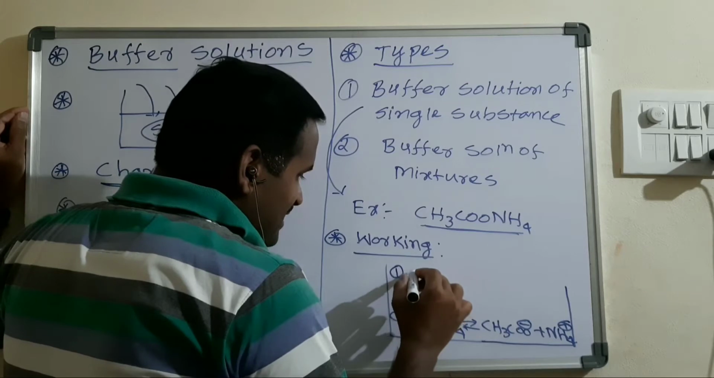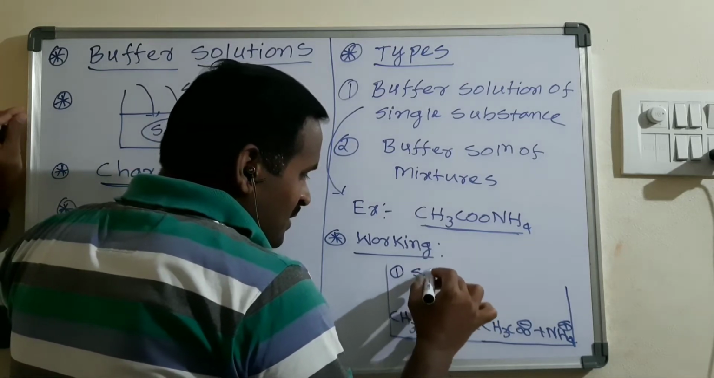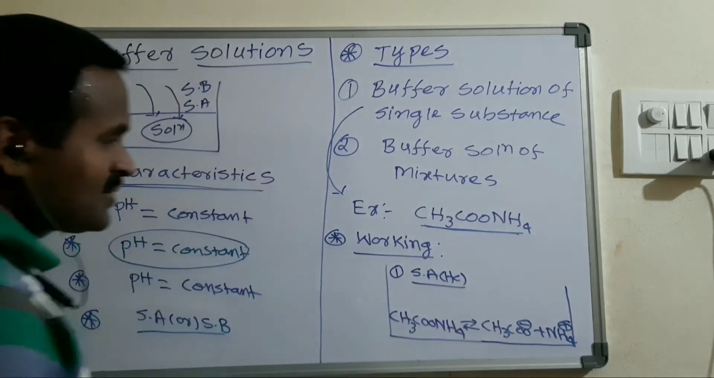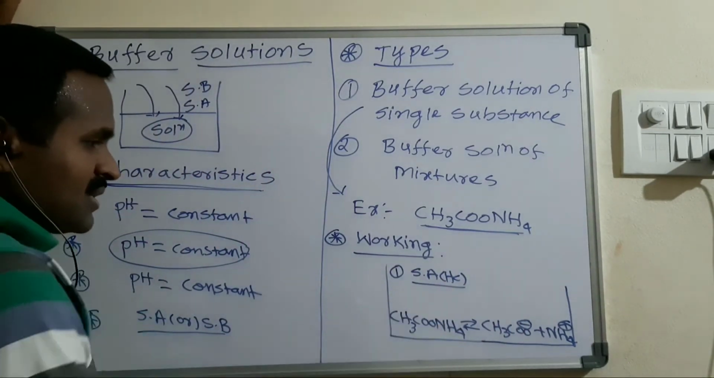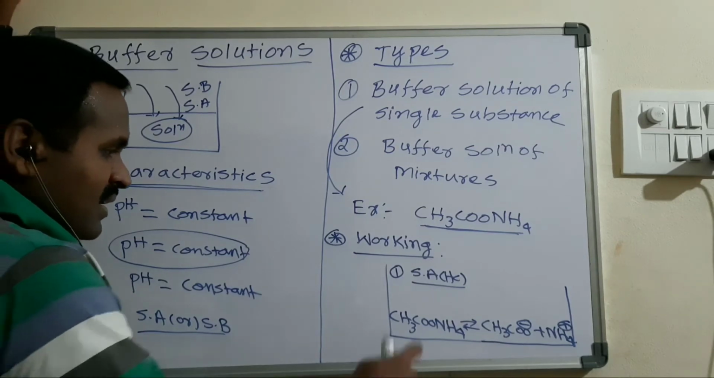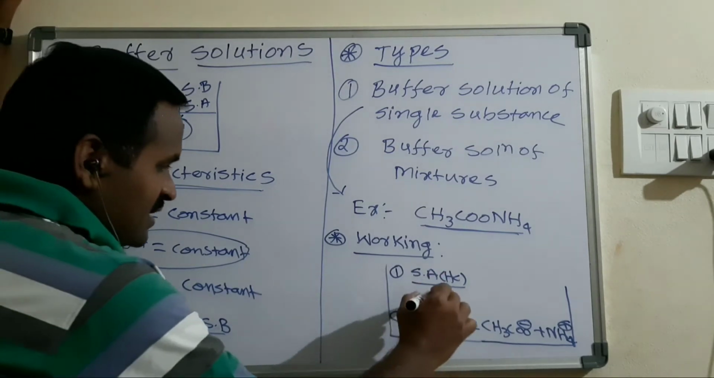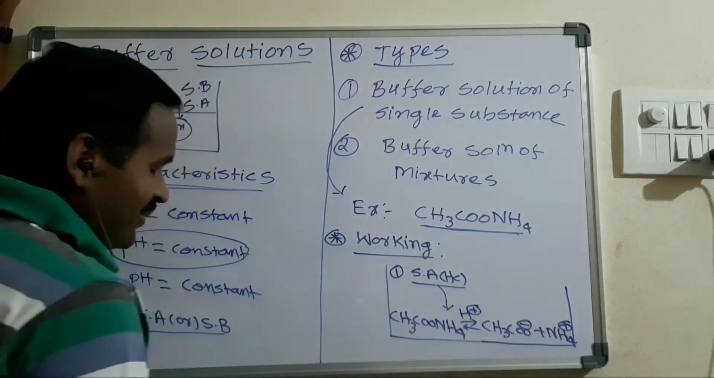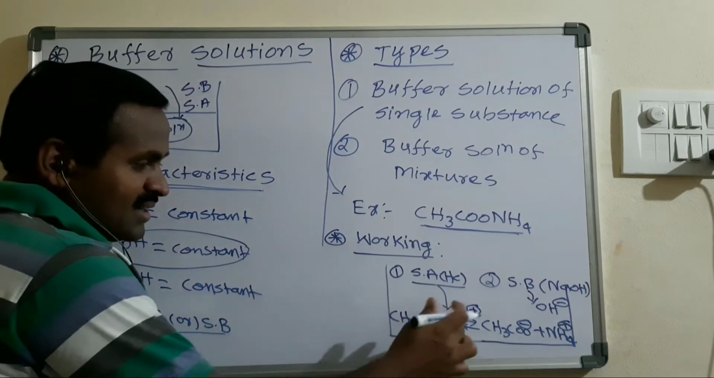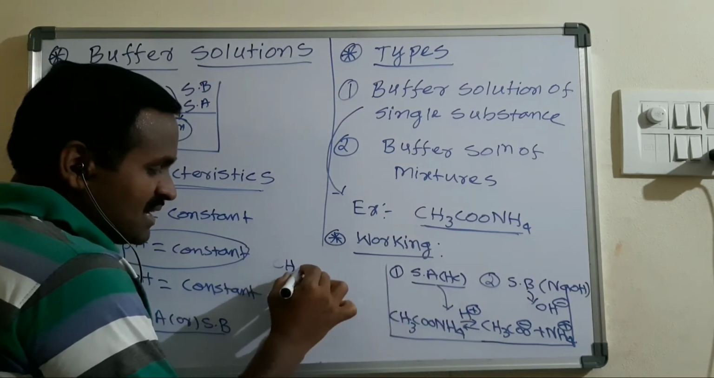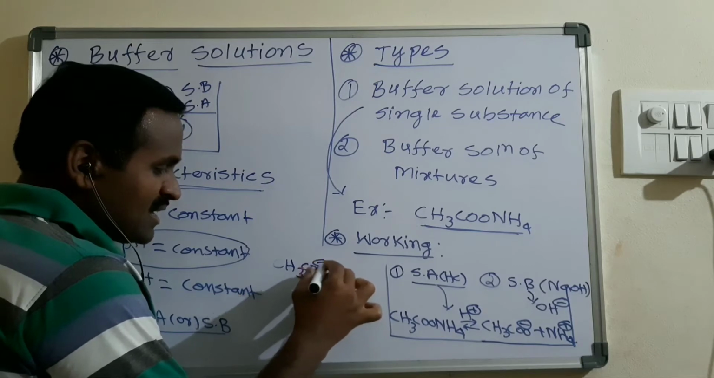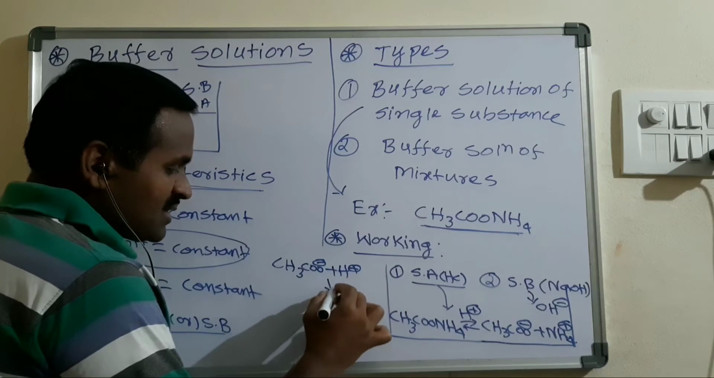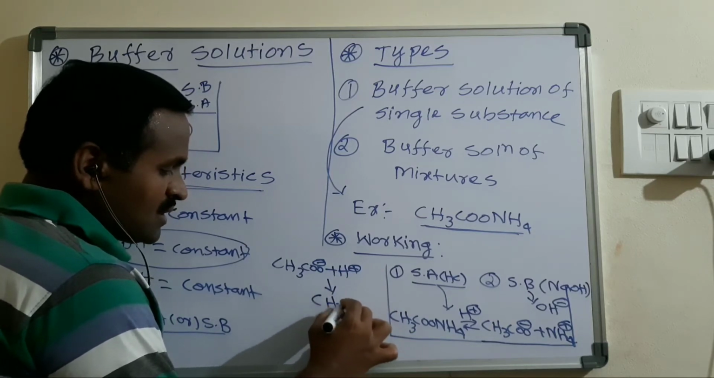Suppose I am adding some strong acid to this one, suppose I am taking HCl. HCl is a 100% strong electrolyte. 100% dissociation takes place, and it produces H plus ions. Those H plus ions are added to this particular single substance buffer. In the case of strong acid, the CH3COO minus ions are neutralized by these H plus ions, and it forms CH3COOH, right?